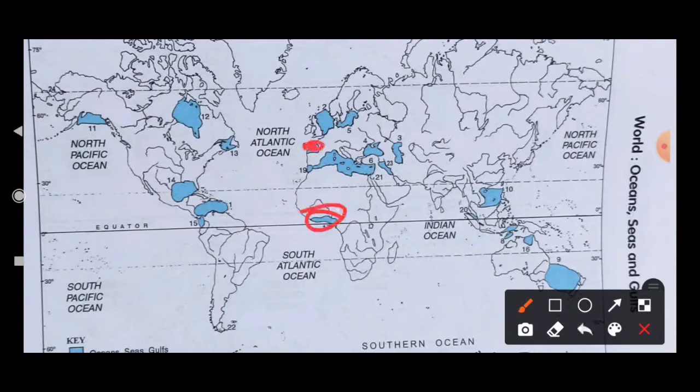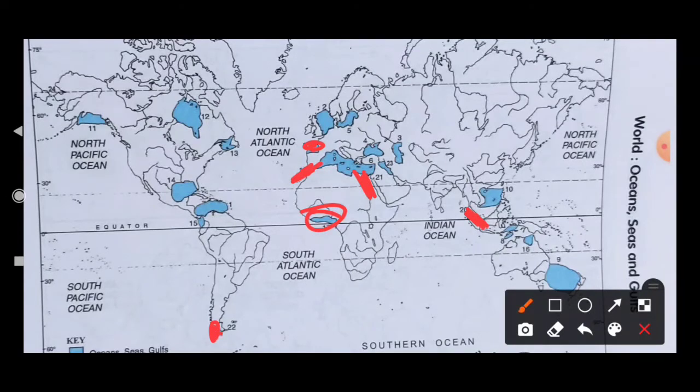Then the Strait of Gibraltar is here. And the Strait of Malacca, which is here. Then the Isthmus of Suez, the Suez Canal, you know very well. Then the Strait of Magellan is here.